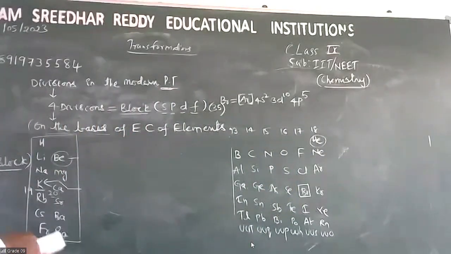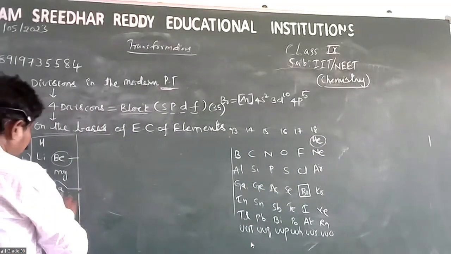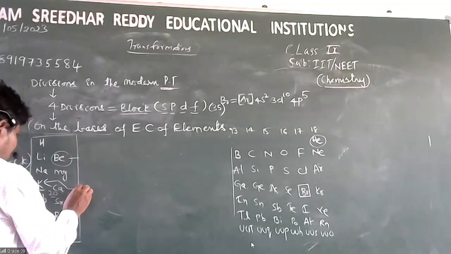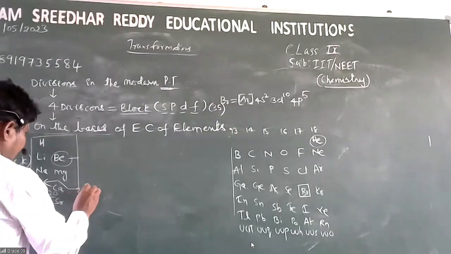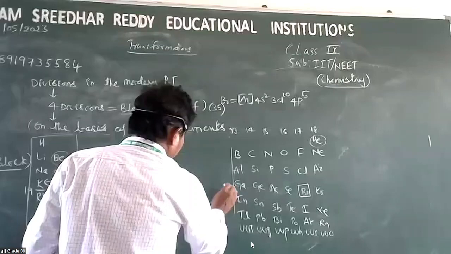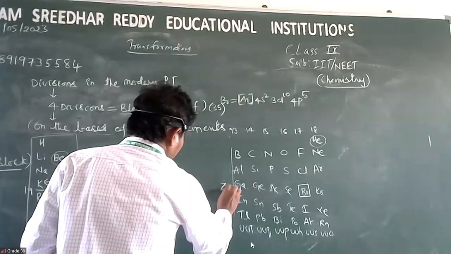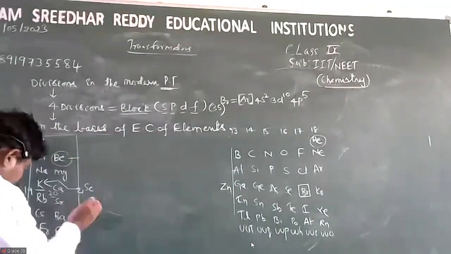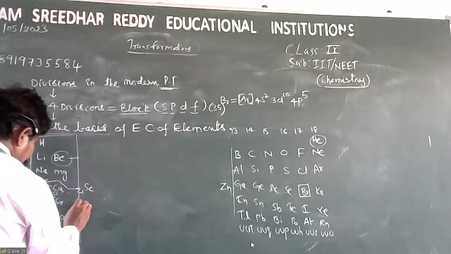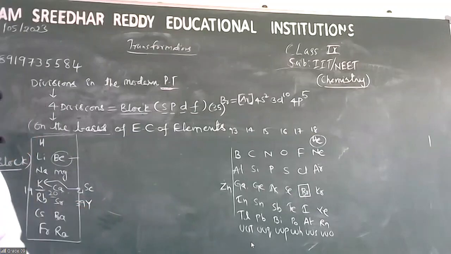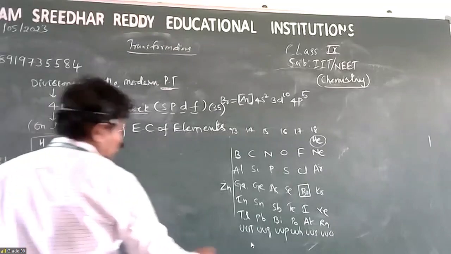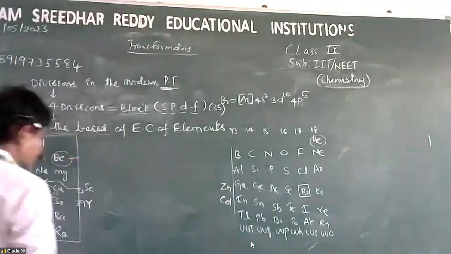Now, in between the s block and p block, other elements are present. See, from calcium, scandium, atomic number 21, to atomic number 30, zinc. Then after krypton, yttrium, atomic number 39, to 48, cadmium.